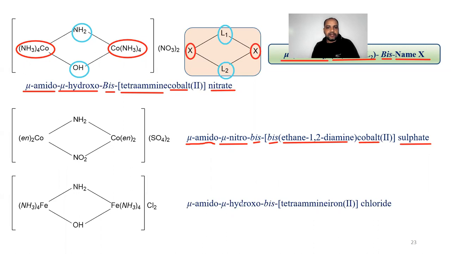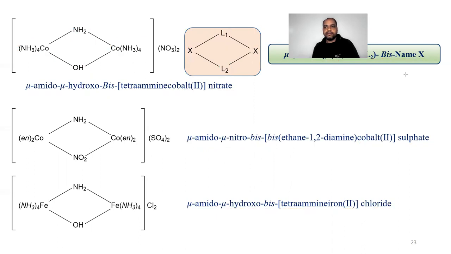Now solving this question, the names of the bridging ligands mu-amido and mu-hydroxo are written first. We'll use bis since both groups are the same. It is tetraamine iron(II) chloride. I think it's clear to everyone.